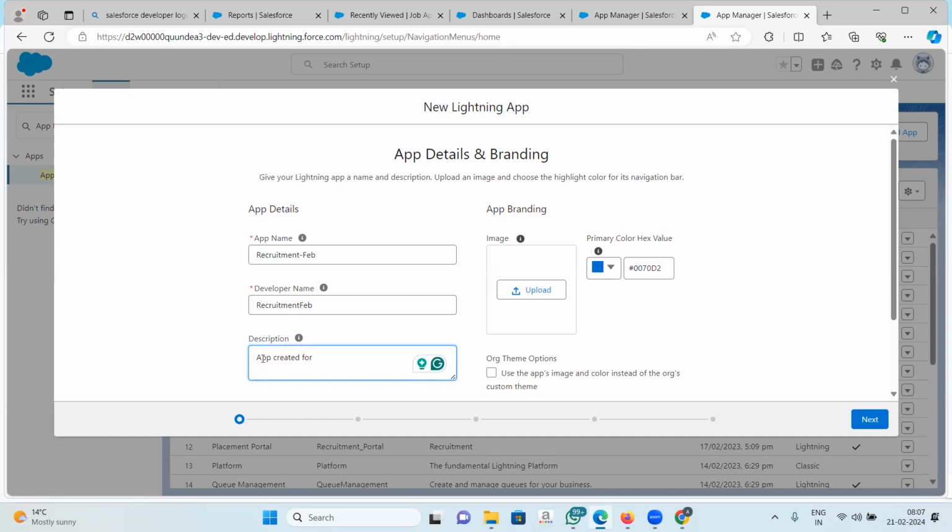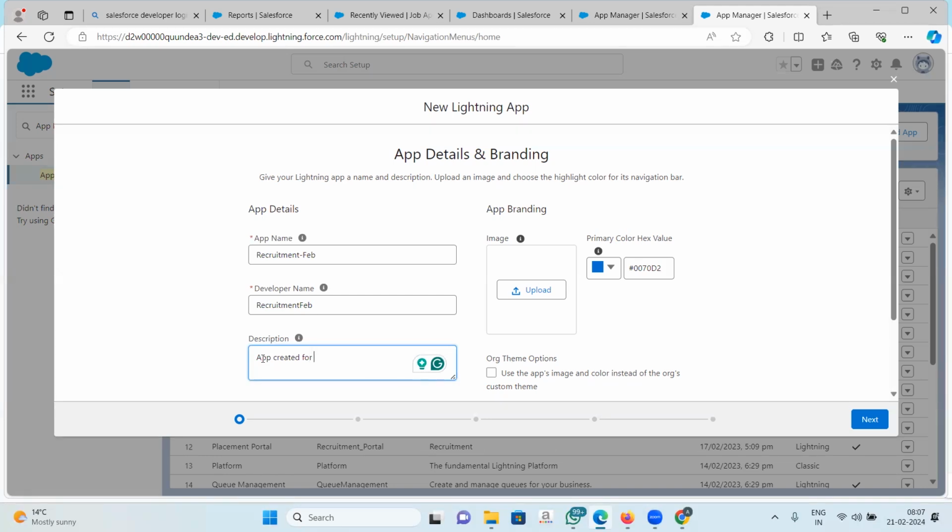Now, it is just the app that we are creating. Later on, at every stage, we will be creating something new. We will be creating flows, we will be creating workflow rules. So, at every point in time, we will be creating something or the other, right? And even in this training module, we will be creating a lot of things. So, humanly, to remember everything after 3 months is not possible, right?